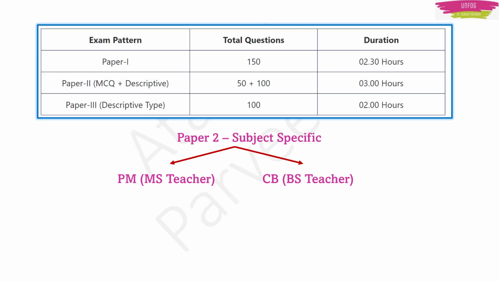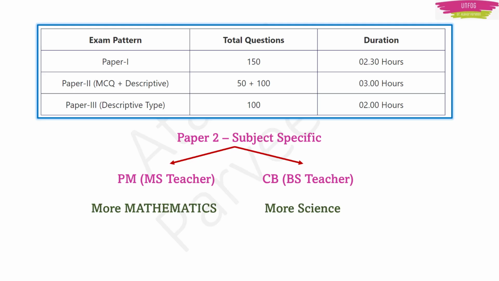So here in GPSTR specifically, PM method aspirants are called mathematics science teachers. CB method aspirants are called biological science teachers. Whatever the name is, you have to remember that if you are a PM method aspirant, then you are eligible to write the exam for a mathematics science teacher. Your question paper will be different from the biology science teacher question paper. Now what is the difference?